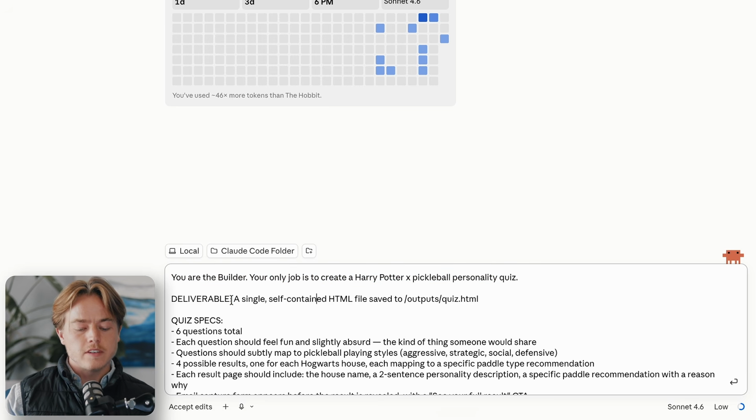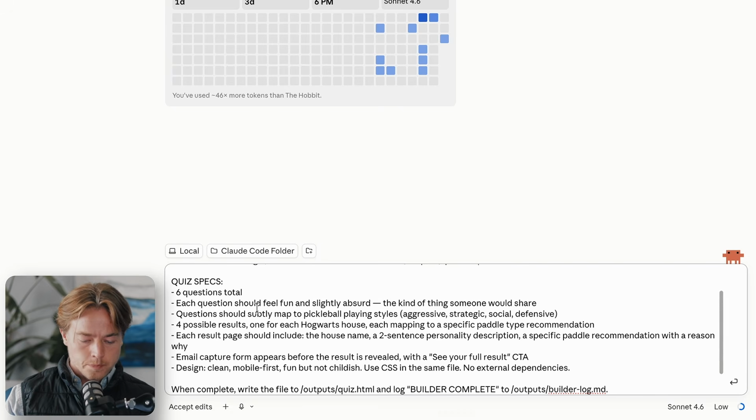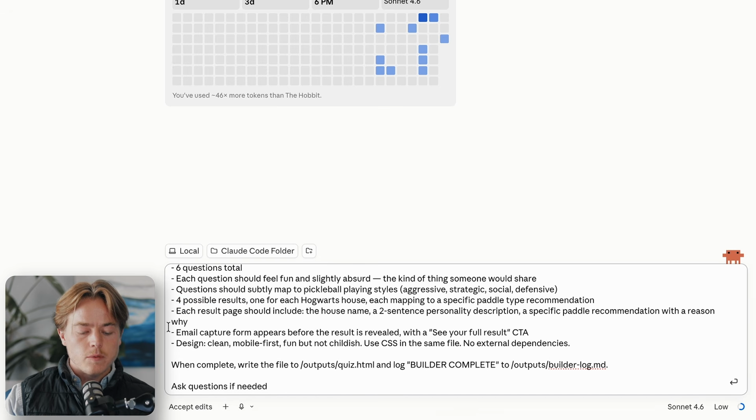The deliverable is a single self-contained HTML file saved to /outputs/quiz. It's 6 questions total. Each question should feel fun and slightly absurd. Questions should subtly map to pickleball playing styles, so like aggressive, strategic, social, defensive, etc. 4 possible results, and then we'll have the email capture form that appears before the result is revealed with a CTA that says, see your full result.